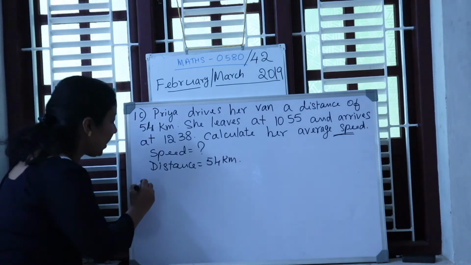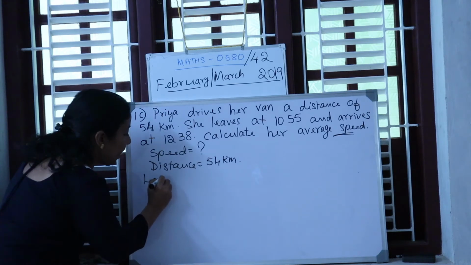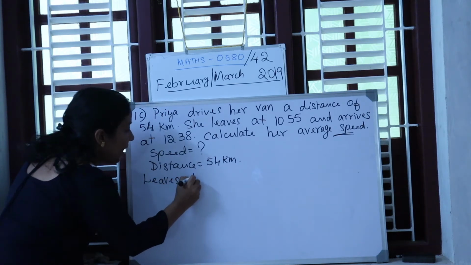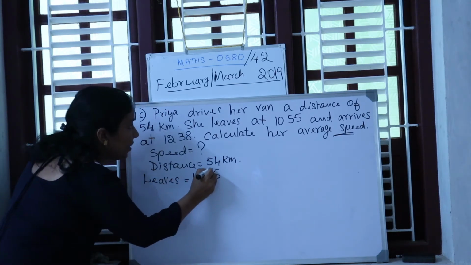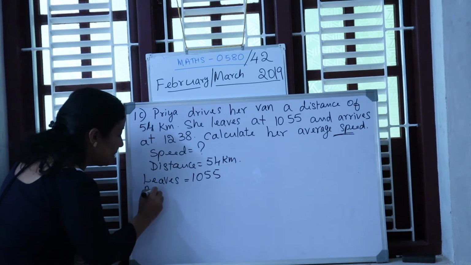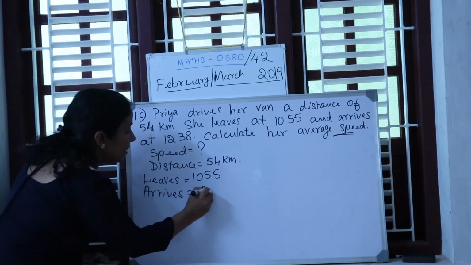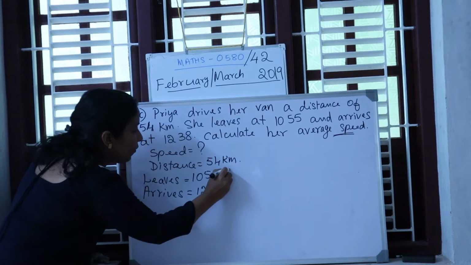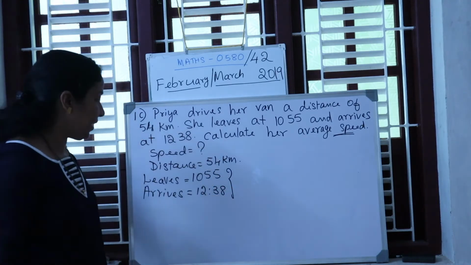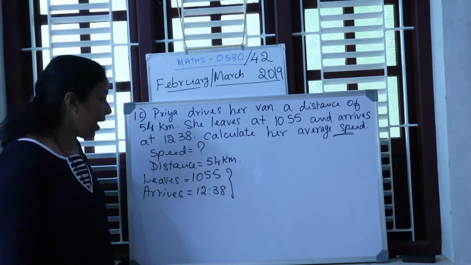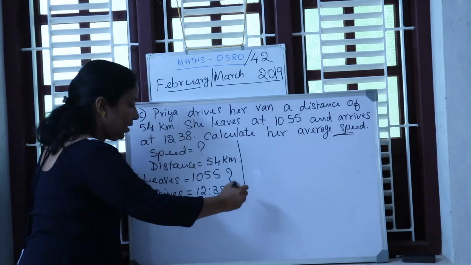Distance is given. Then what else is given? She leaves at 10:55 and arrives at 12:38. So find out what is the total time taken by Priya to arrive. So how do you find this one?